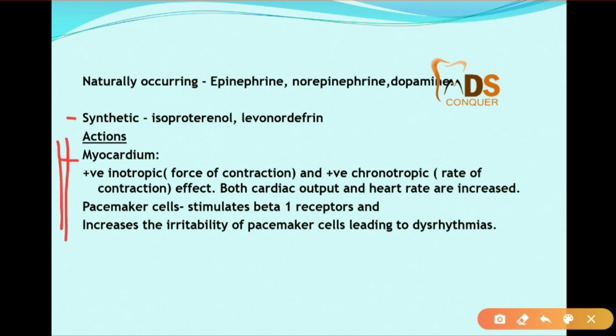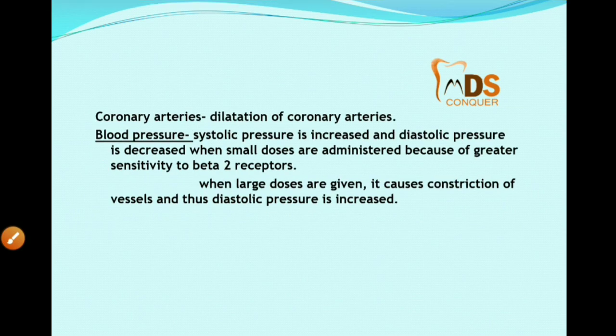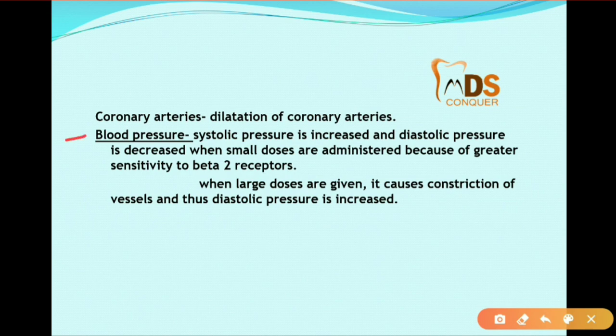On the myocardium, it has a positive inotropic and positive chronotropic effect. Inotropic means force of contraction, whereas chronotropic means rate of contraction. Both cardiac output and heart rate are increased. Pacemaker cells stimulate the beta 1 receptors, which increases the irritability of the pacemakers and can lead to dysrhythmias. On coronary arteries, dilatation can be seen, and on blood pressure, systolic blood pressure is increased and diastolic blood pressure is decreased.